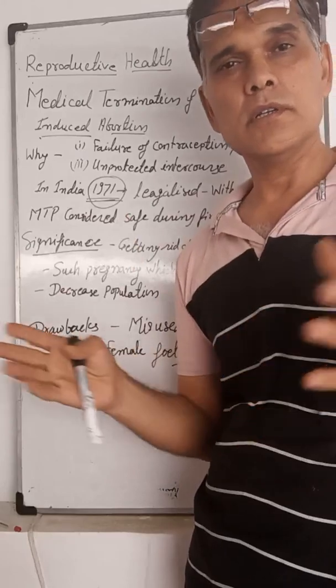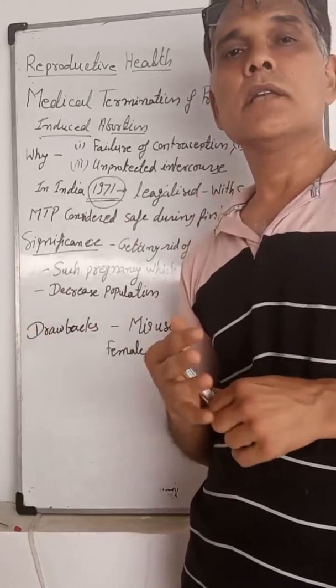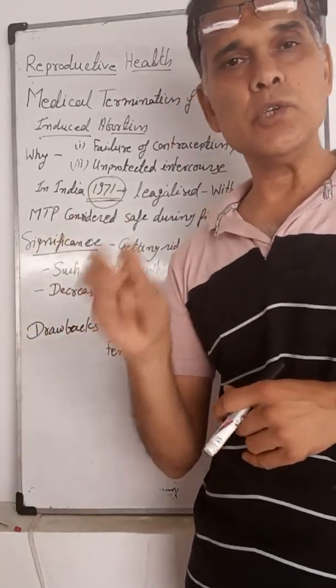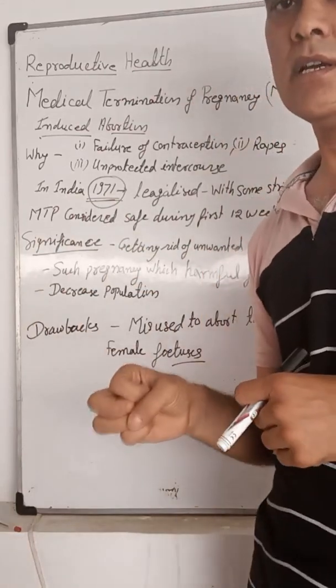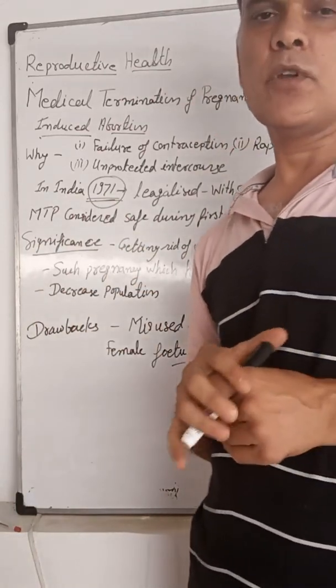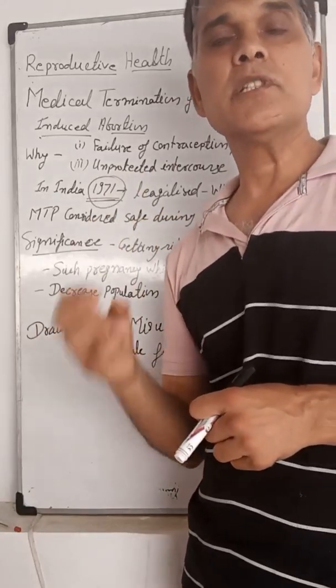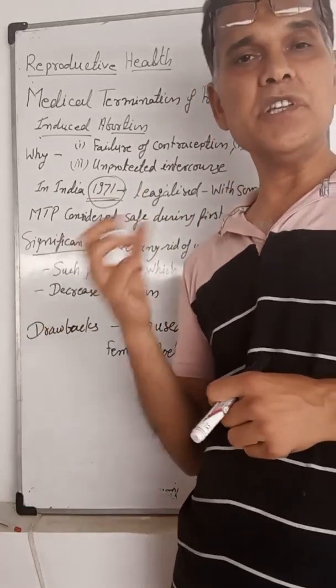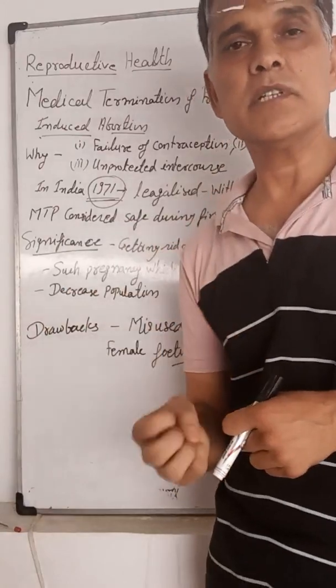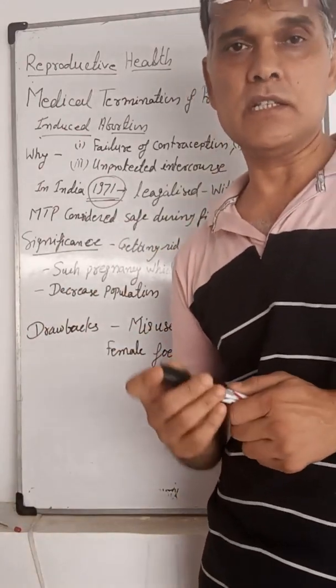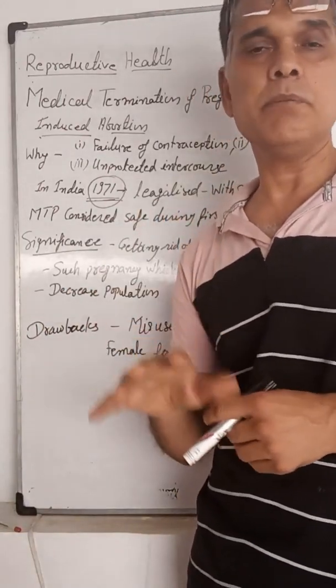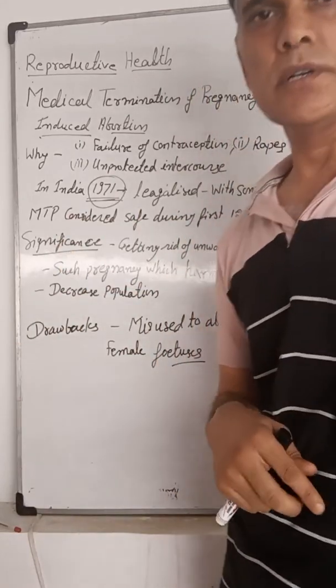So MTP is legalized with some conditions: that it is not for a normal female fetus, or if the fetus is affected by some types of diseases, and sometimes when it is harmful for the mothers. At that time MTP is required, otherwise not.